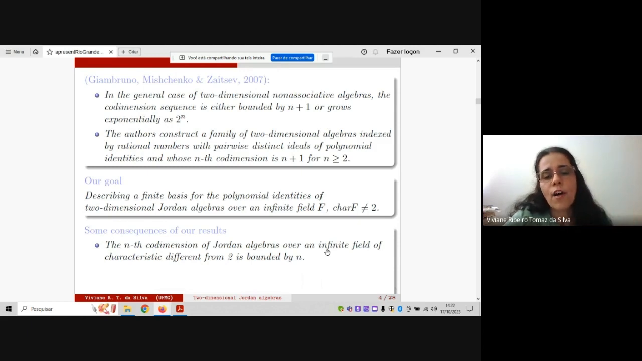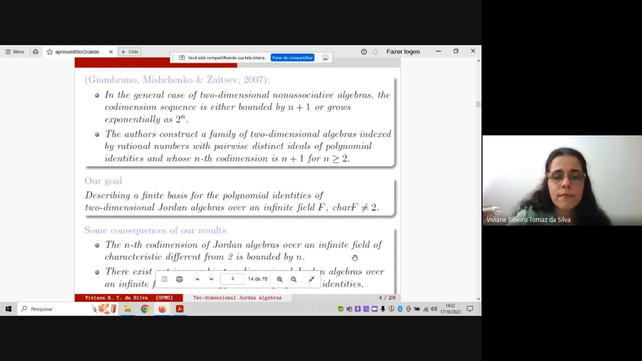At the end of this talk, I will present the codimension sequences for all the algebras, and we will see that the codimension is in general 0 or 1 for the associative algebras, and for the unique non-associative one, you obtain exactly codimension n.